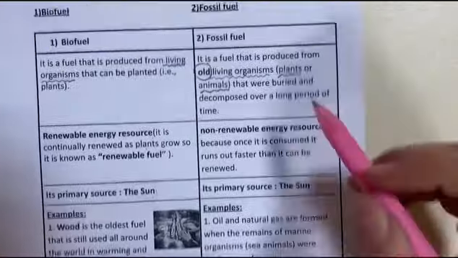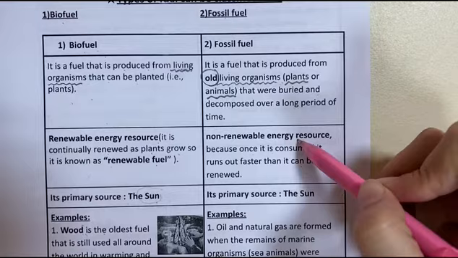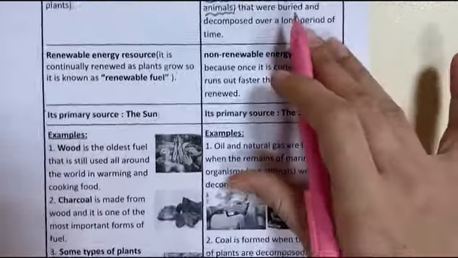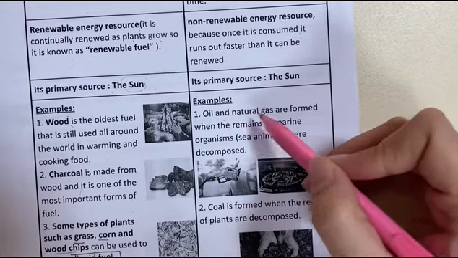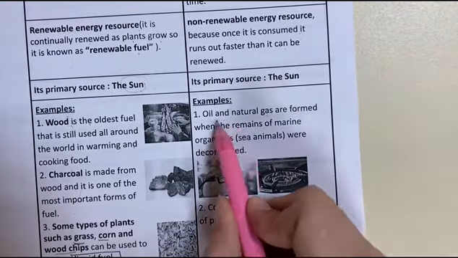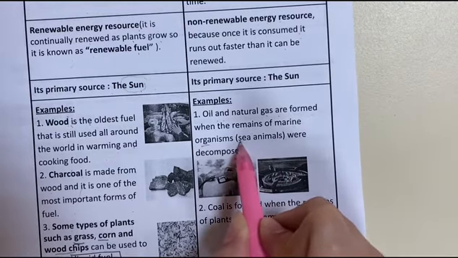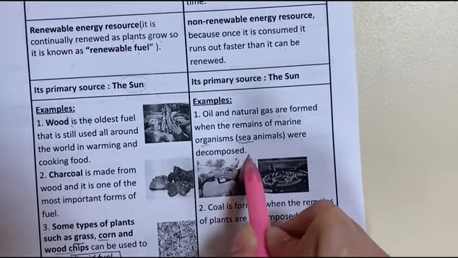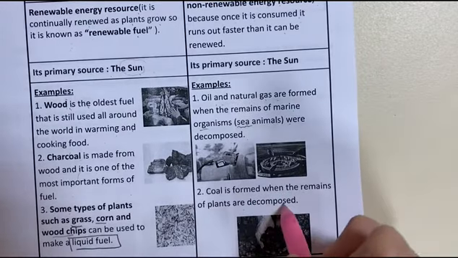What about the fossil fuel? Fossil fuels are non-renewable fuels like coal, oil, and natural gas. Oil and natural gas are formed when the remains of marine organisms, sea animals, were decomposed. And coal is formed when the remains of plants are decomposed.